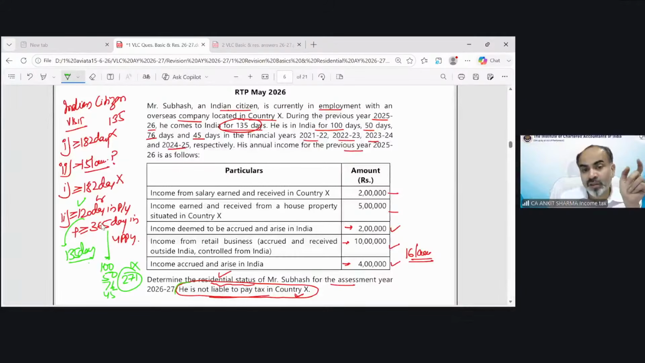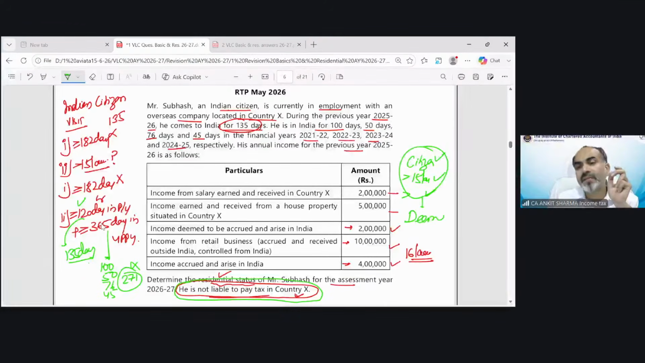But now this information comes into the picture. Now we will switch to check whether he could be a deemed resident or not. The condition is he should be a citizen, that is satisfied. Indian source income exceeding 15 lakh, that is satisfied. And he is not liable to pay tax in the country in which he resides, that is also satisfied. So all three conditions are satisfied. So he will become a deemed resident under section 6(1A).